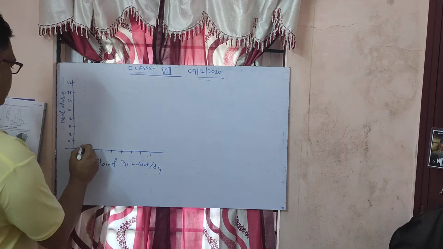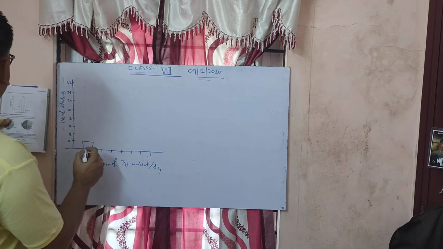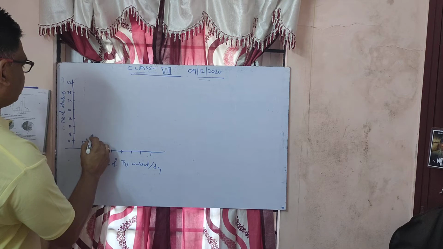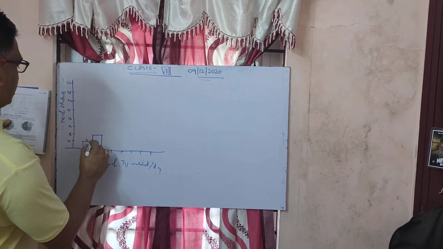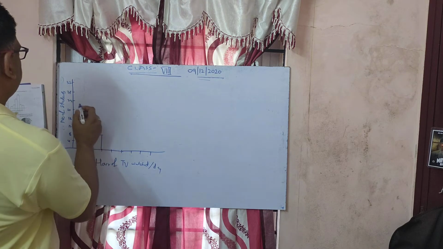Okay, now by looking at this figure you can say which type of graph it is. Now this is histogram, isn't it? This is histogram.